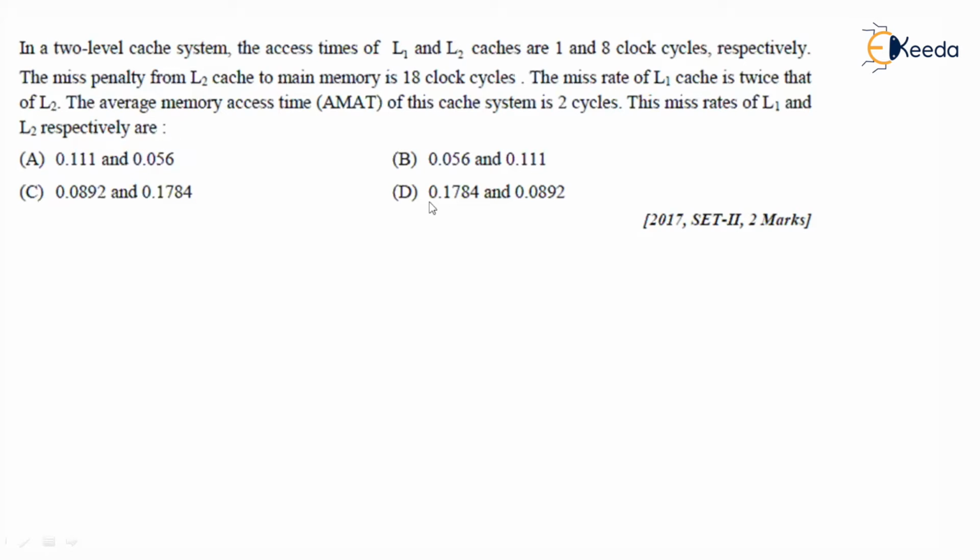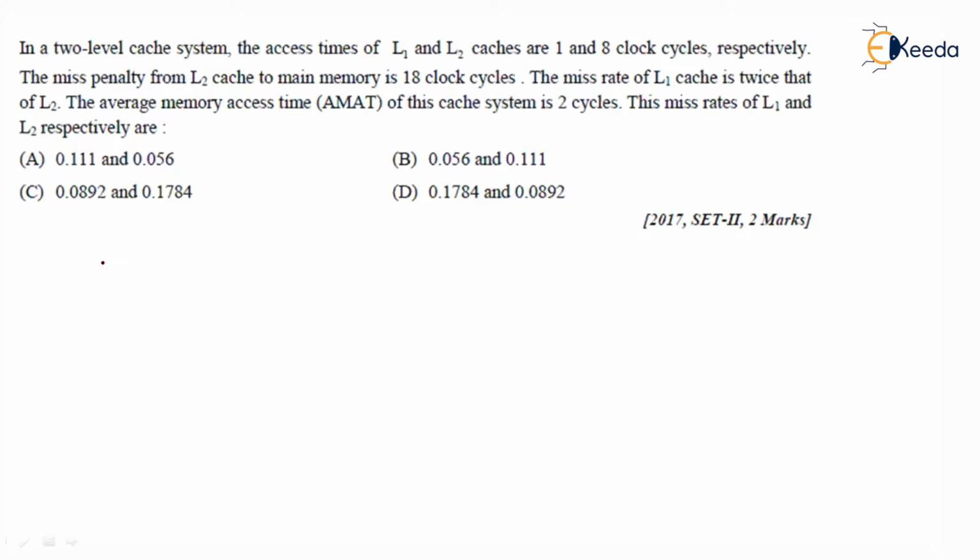Here, we are not asked about average memory access time as in the previous questions. This question is based on average memory access time, but we are asked about the miss rates of L1 and L2 respectively. And average access time is already given. Average memory access time is equal to 2 clock cycles. So let us see how to solve this question.